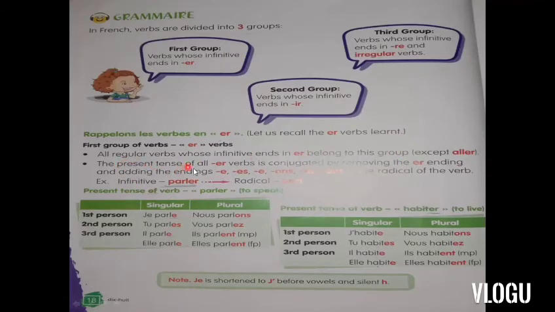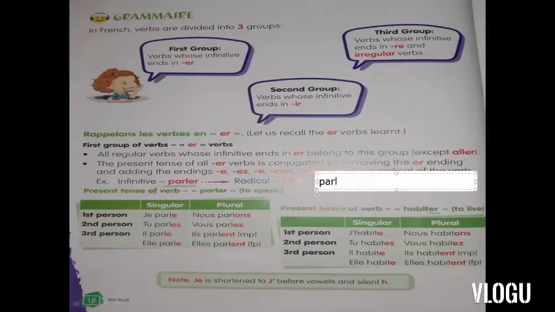The present tense of all er verbs is conjugated by removing the er ending and adding e, es, e, ons, ez, ent. The radical of the word, for example parler: the radical will become par.